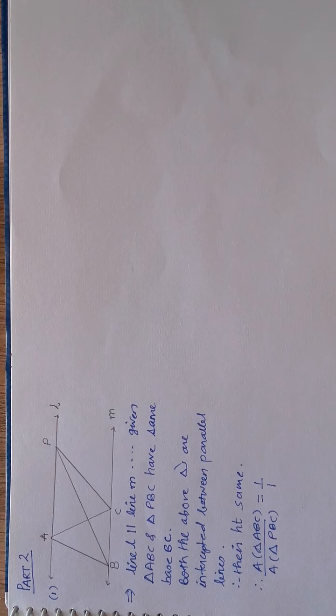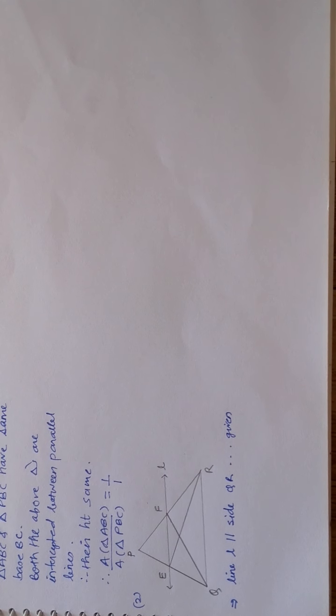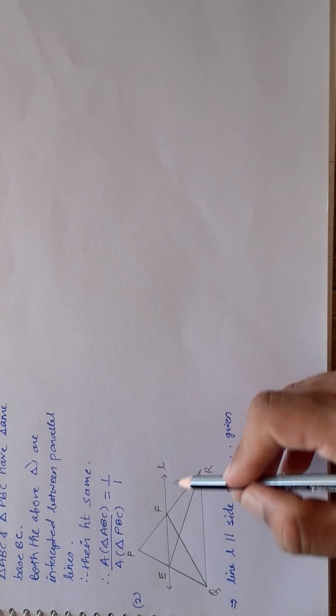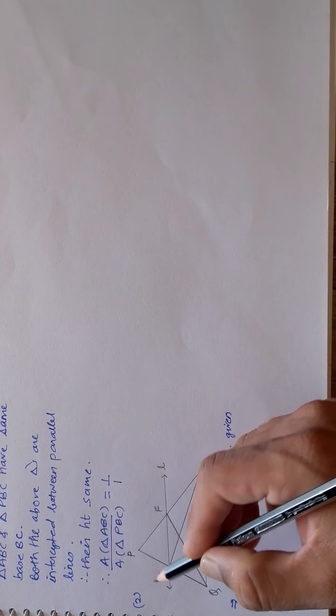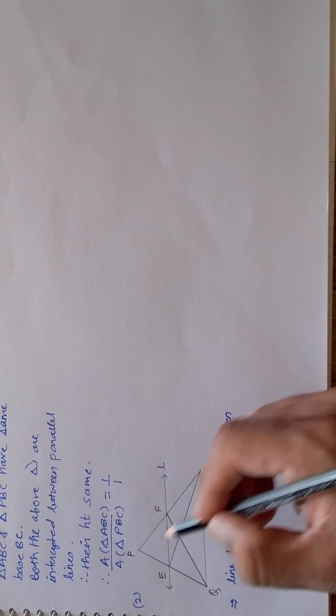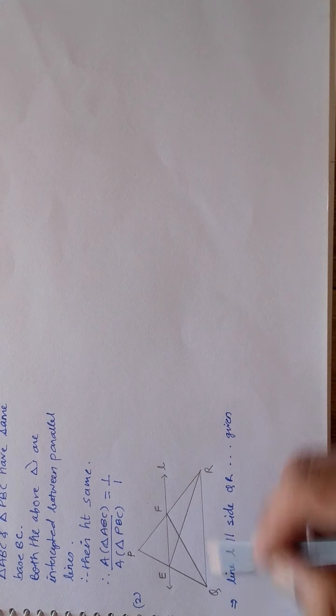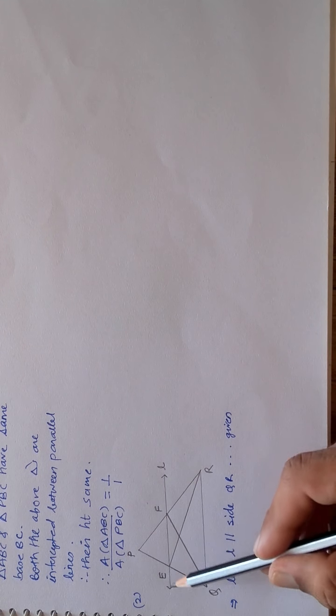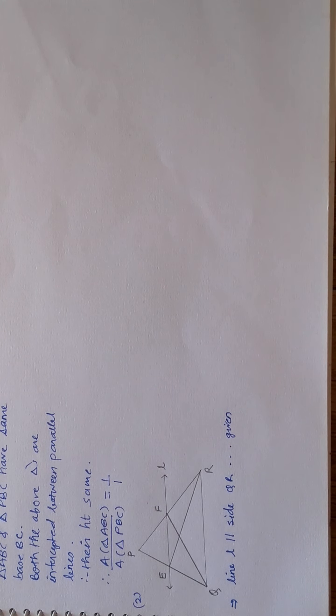Let us go to the second question. Now you refer to the alongside figure. It is triangle PQR which has a line L cutting side PQ at E and side PR at F. The specialty of this line is that line L is parallel to QR.